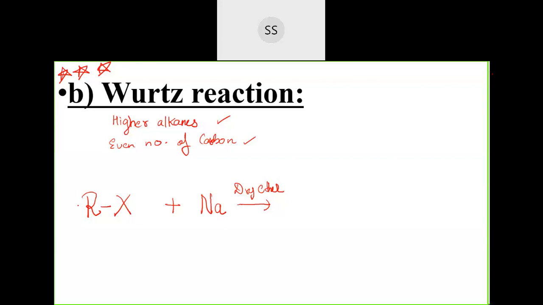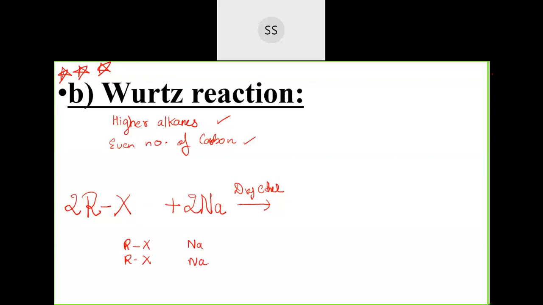Okay, so now during the reaction what happens is, this sodium is there, no, that will react with the halogen, but usually two molecules were found to react. So I am taking two molecules of alkyl halide and two molecules of sodium. Okay, now see how the reaction goes. I'll write them open structure on this side. Two molecules of alkyl halide I'm taking and two molecules of sodium I'm taking here.